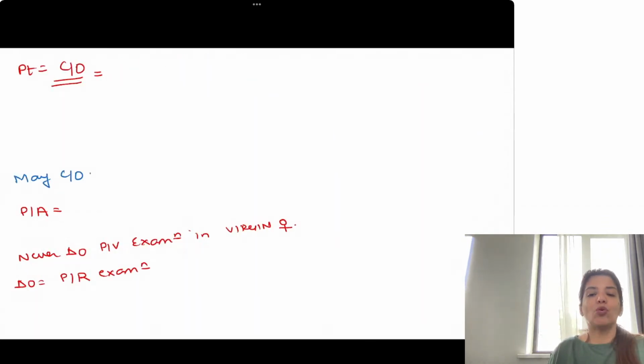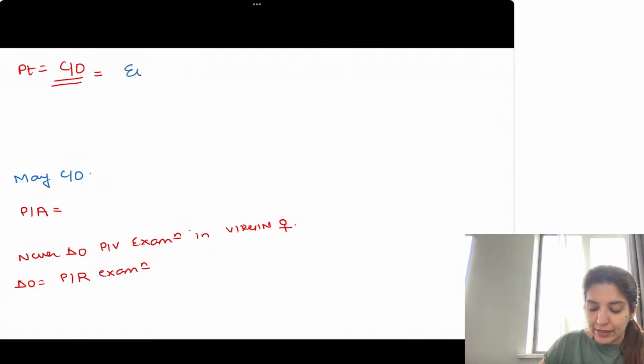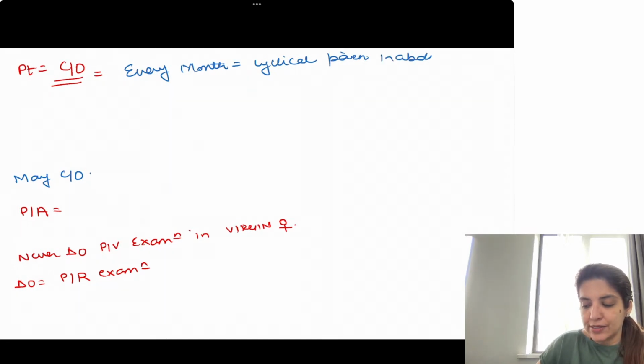Okay. Now, how is this female going to present to me? She is going to come to me and complain that every month she has cyclical pain in abdomen, but there is no menstruation.